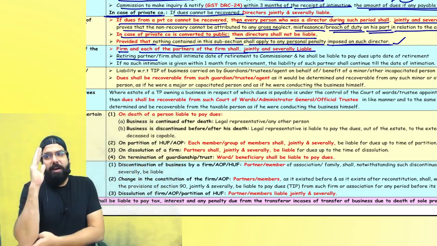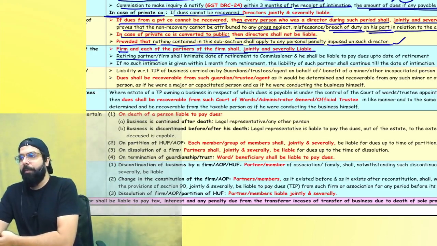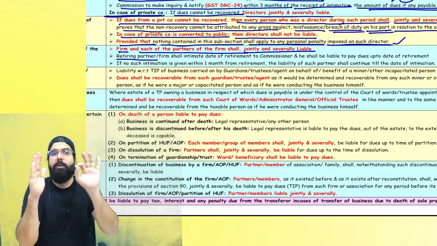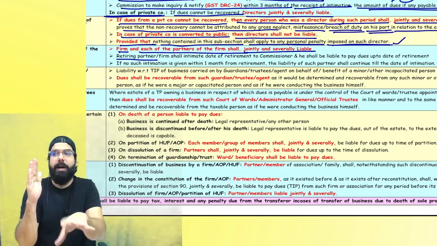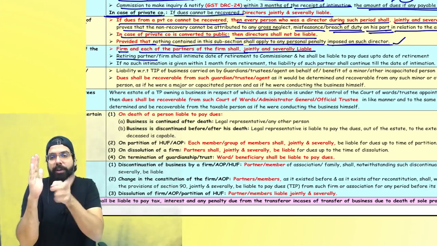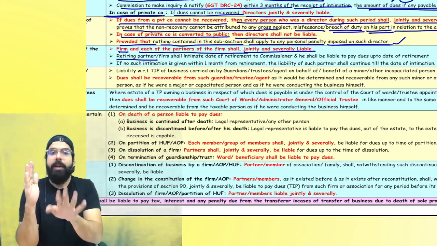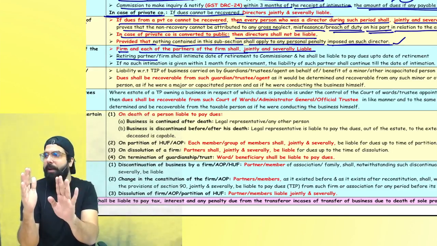If a partner retires, within one month he has to intimate the commissioner. If he intimates the commissioner, then he will be liable up to the date of retirement. Up to the date of retirement, whatever the liability is, that will be a joint and several liability of the partners, including the retiring partner. If for this period any demand order is given later, then is the retiring partner also liable? Yes. If any demand order was already given, then also the retiring partner is liable. Am I clear till here?